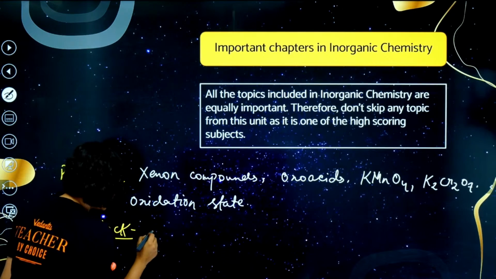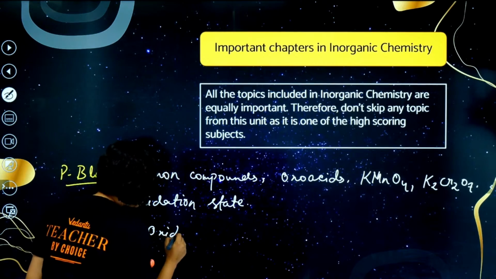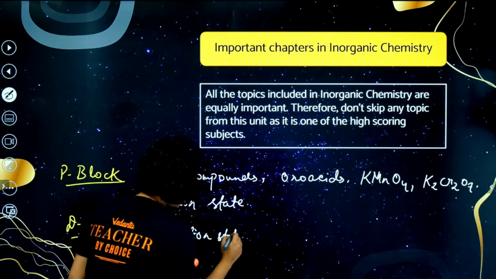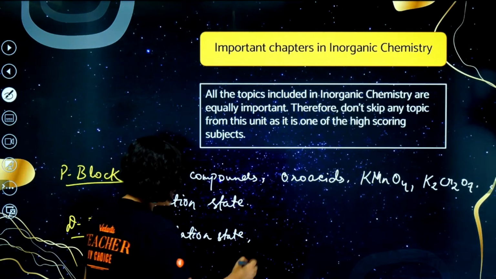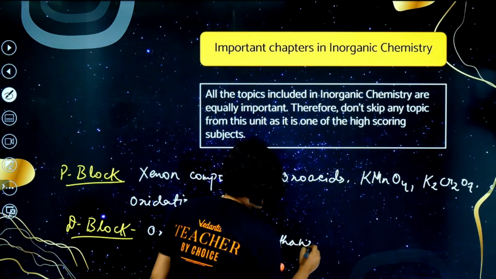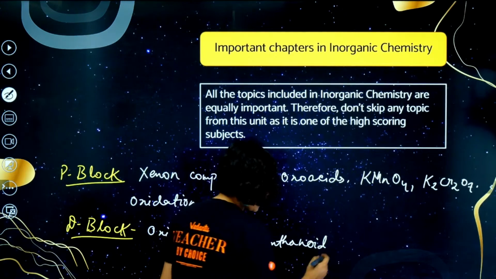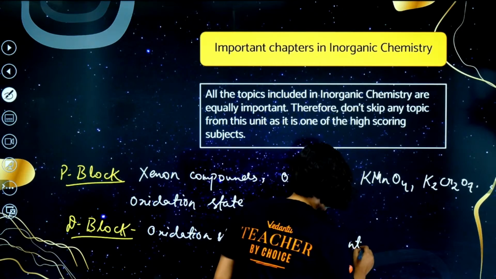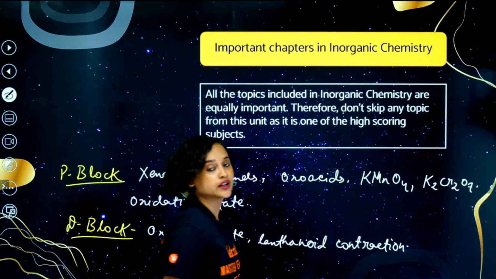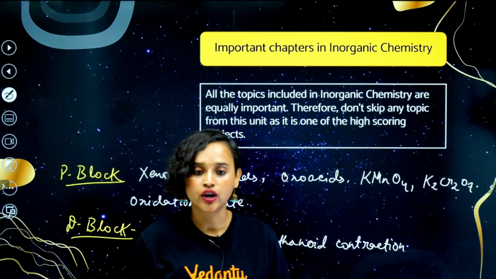Okay, here, oxidation state once again. Oxidation state, lanthanoid contraction, these are important, okay?